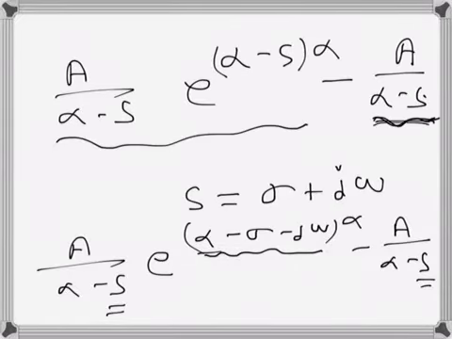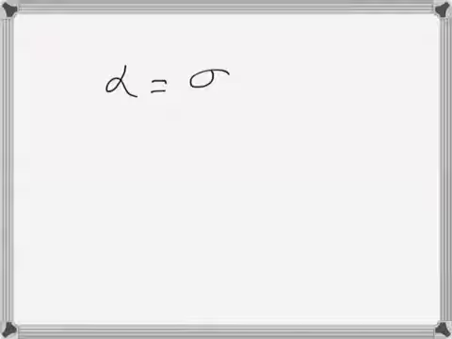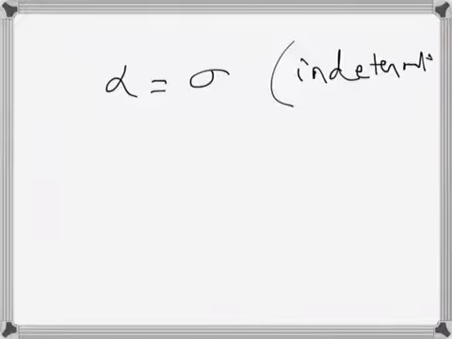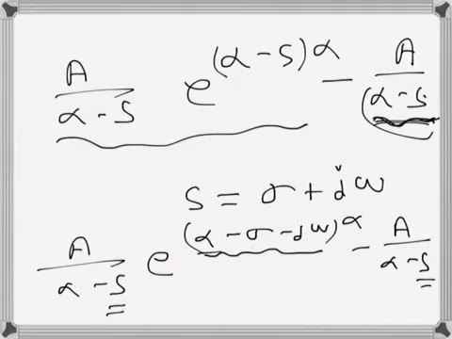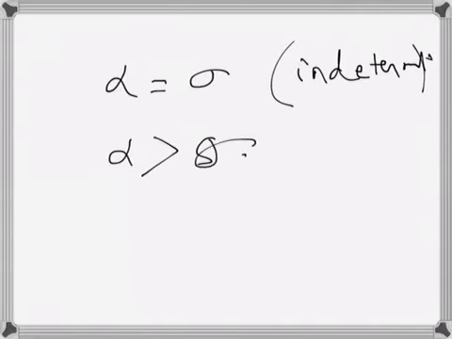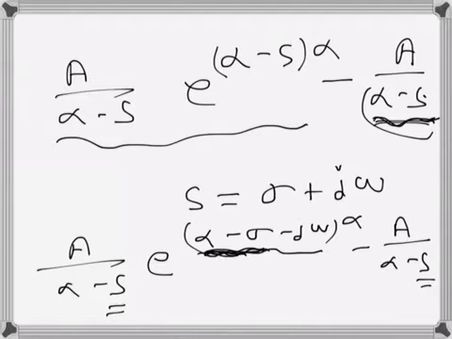So when alpha is equal to sigma, this one becomes indeterminate, so the Laplace transformation becomes indeterminate. So that's indeterminate. I'm not writing, I am just leaving it like that. When alpha is greater than sigma, then of course this part becomes positive, so the real part becomes positive.